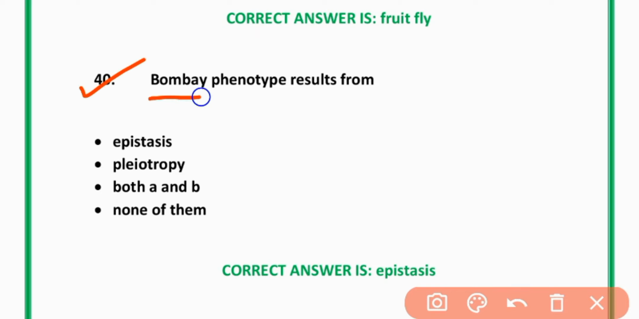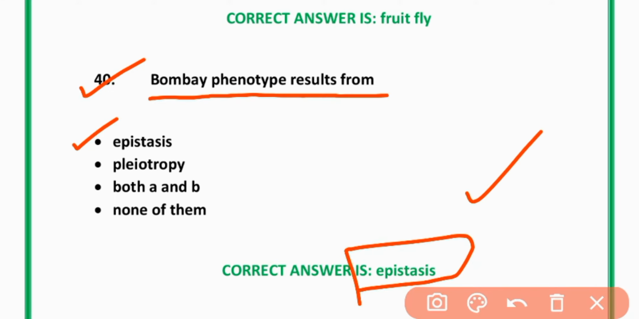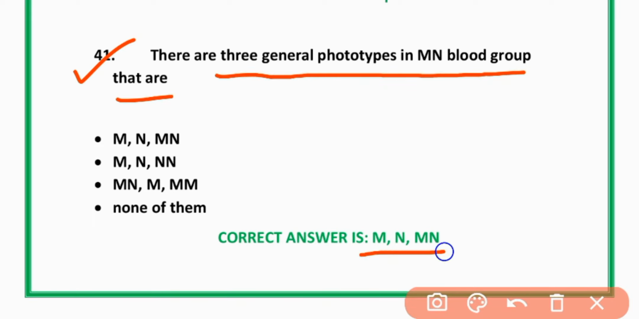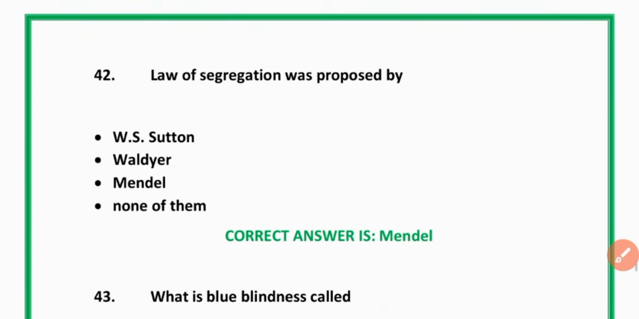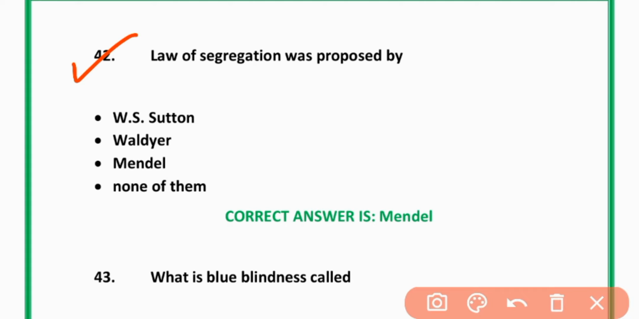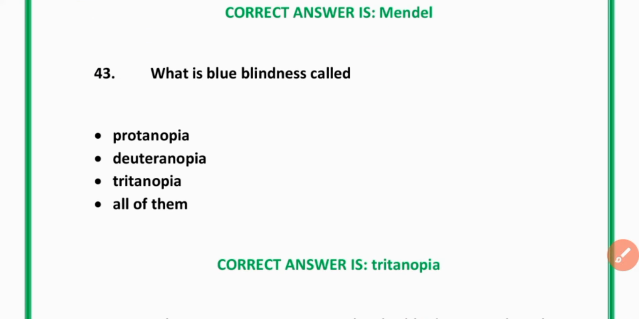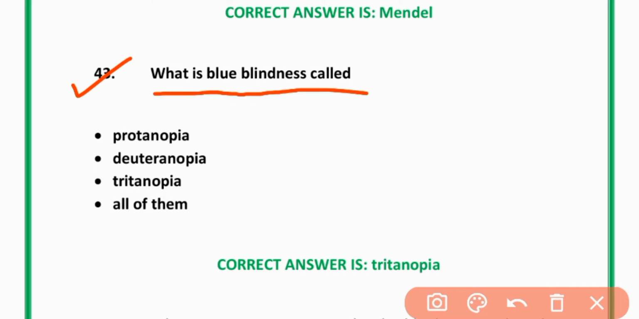40. Bombay phenotype result from epistasis. A is correct. 41. There are 3 general phenotypes in MN blood group that are M, N and MN. Option A is correct. 42. Law of segregation was proposed by Mendel. B is correct. 43. What is blue blindness called? Tritanopia. Option A is correct.